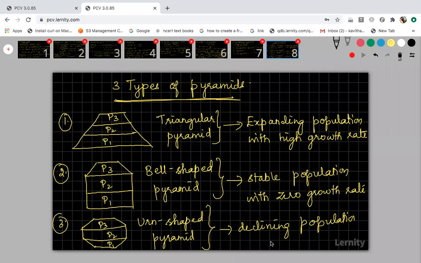Here, the growth rate will be low, minus, zero. That's not a negative. Okay. A negative population has a low growth rate, a declining population, and it is represented by a pyramid called an urn-shaped pyramid. Got it? So please, students, mention this. Already I have mentioned it here. That's why I didn't mention it there.